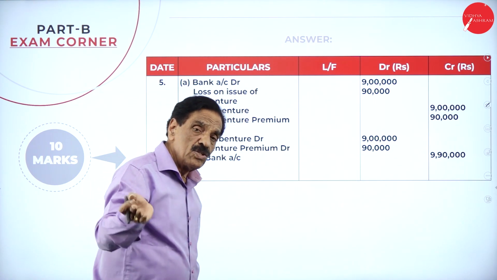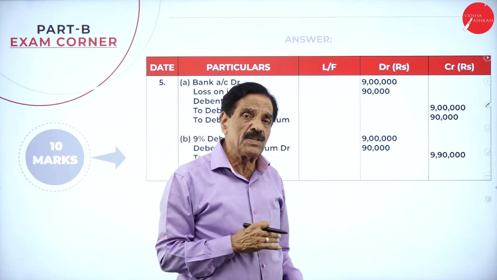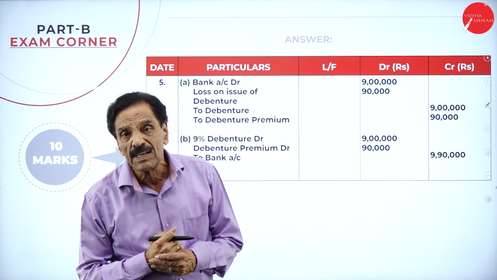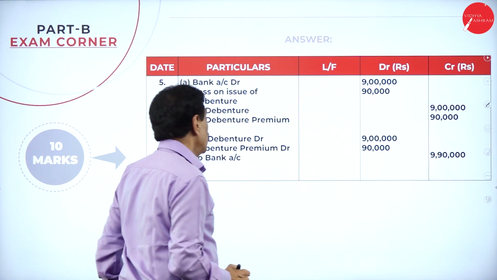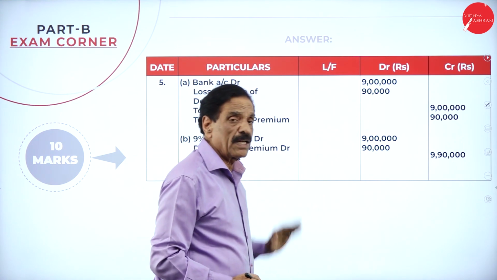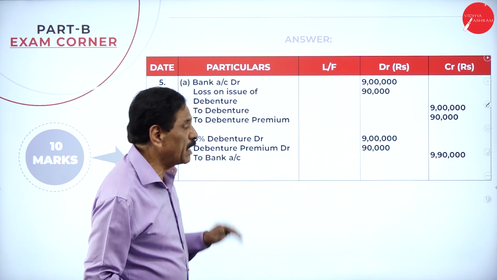I think you understand. You have taken at rupees 9 lakh, repayable at rupees 9 lakh 90,000. How much loss have you suffered? 90,000. Entry: Bank account debit 9 lakh, Loss on issue of debenture account debit 90,000, To debenture 9 lakh, To debenture premium 90,000.